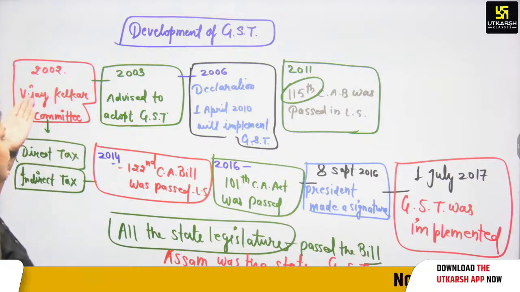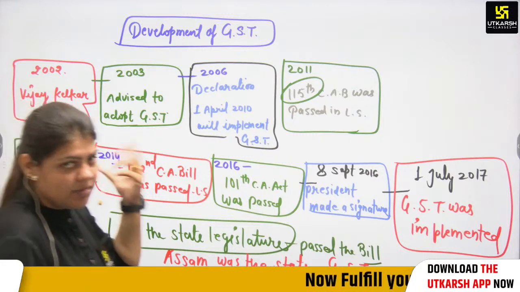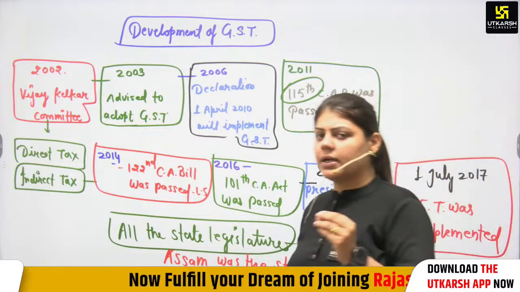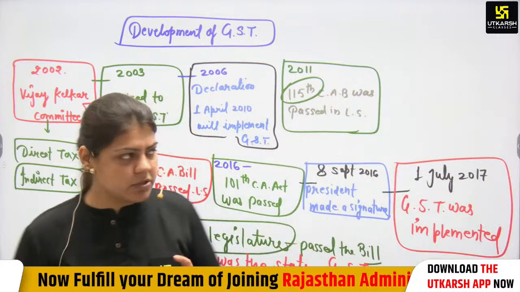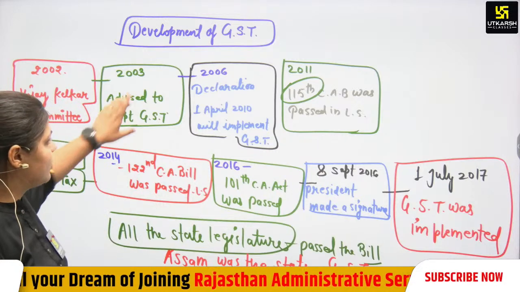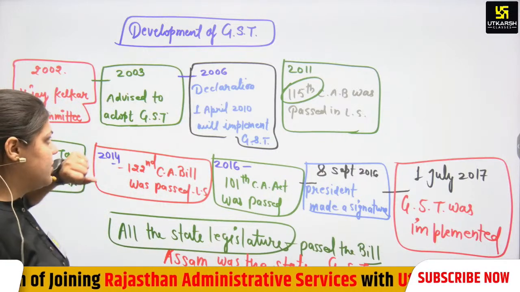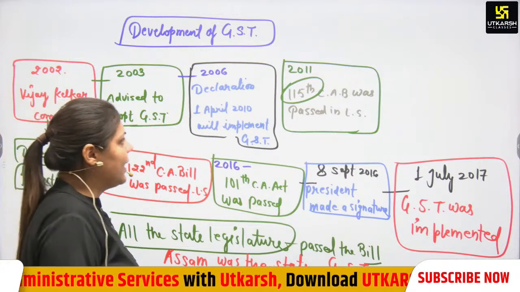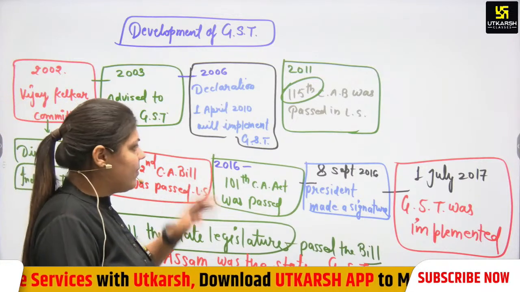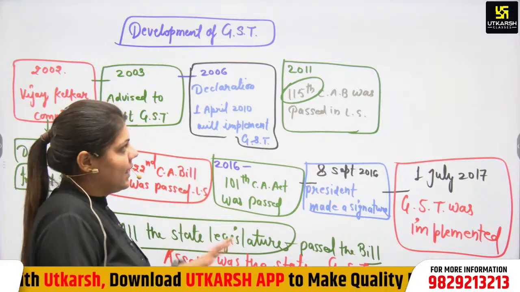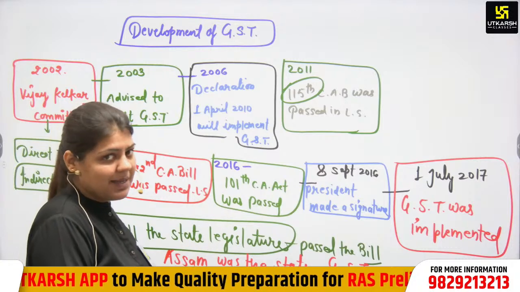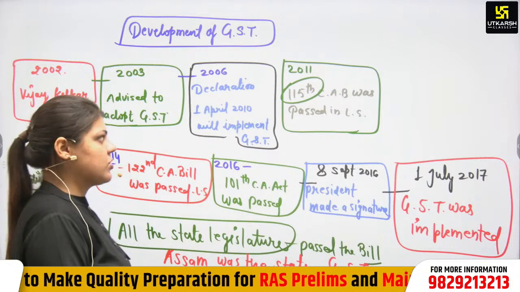Development: it was started in 2002, and the Vijay Kelkar committee was not only for direct tax reform, it was also for indirect tax reform. In indirect taxes, in 2010, it advised to adopt GST. In 2006, the government declared that on 1st of April we will implement GST, but it was not implemented. Again in 2011, the 115th constitutional amendment bill was passed in Lok Sabha, but again it collapsed.